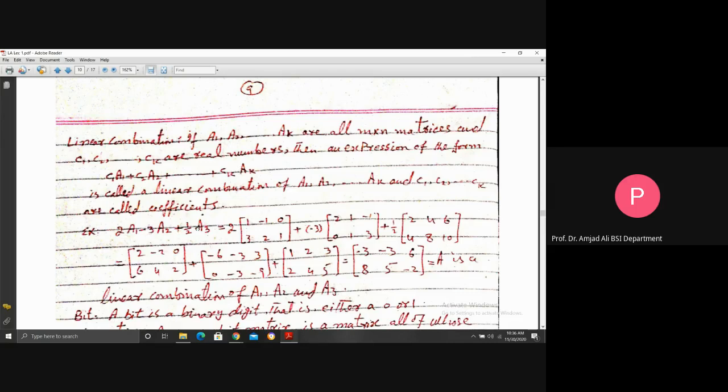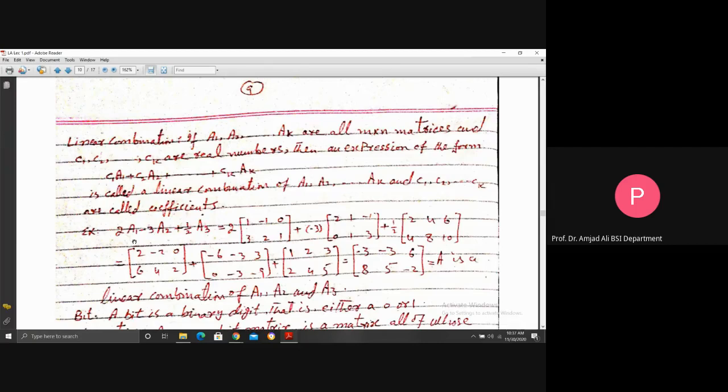Here we have three different matrices, but how many linear combinations of these three matrices are possible? Because C1, C2, C3, CK are all real numbers. If you change any one of them, or two, or all the constants, you will get another matrix. How many changes can occur? Infinitely many. For a limited number of matrices, you can find infinitely many combinations, because just by changing the constant you get a changed matrix.